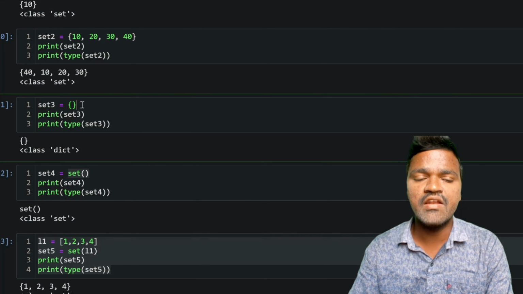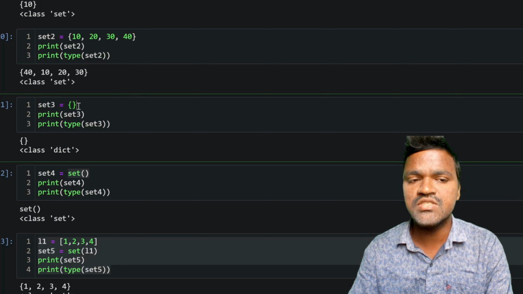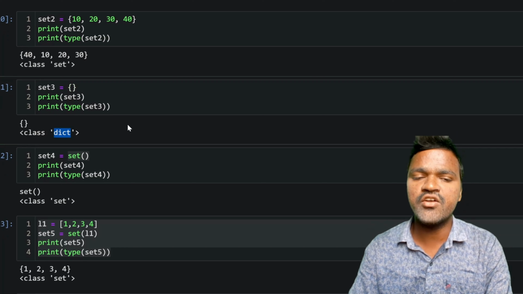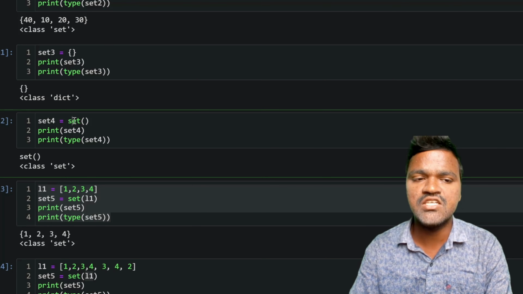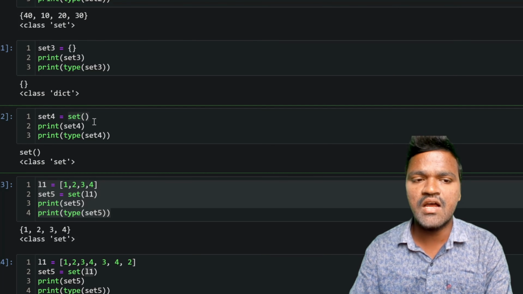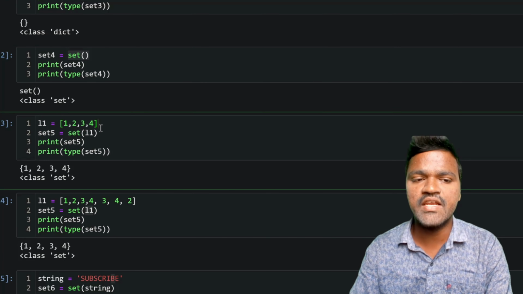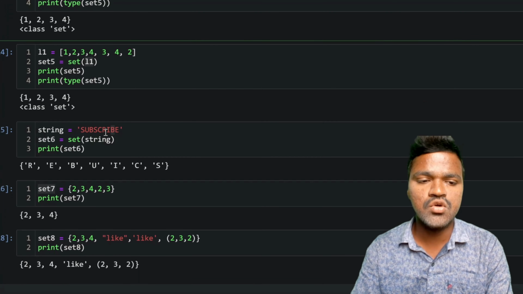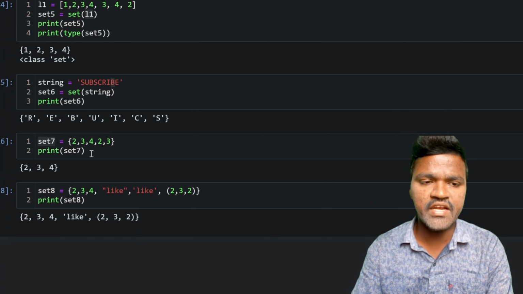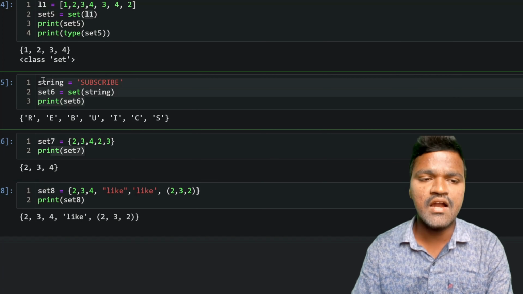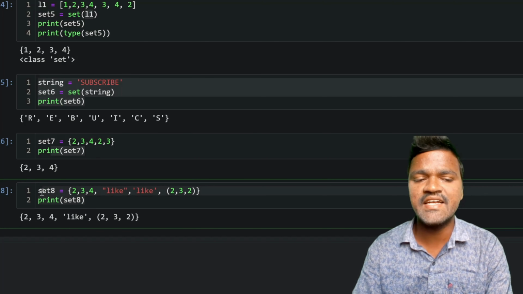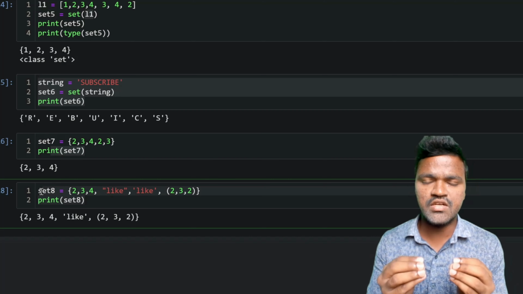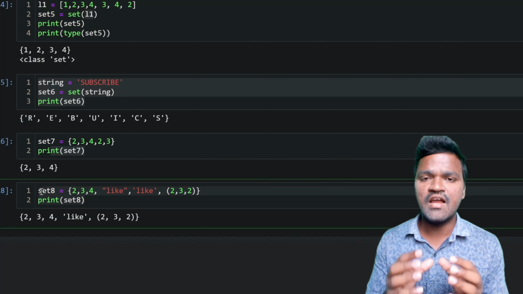When we try to create an empty set using curly braces, we get a dict. So when we want to create an empty set, we must use the set method. After that, we have seen how to create a set by passing any iterable. We have seen how we can remove the duplicate elements here, and also how a set can have heterogeneous elements.